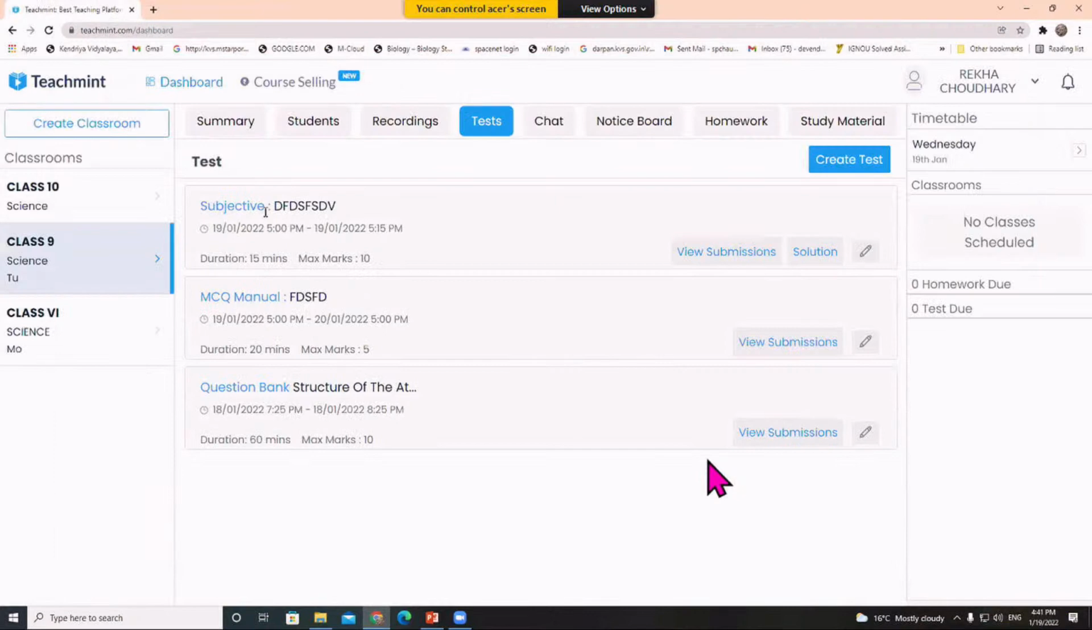Now you can see a subjective test is there, and I can view the submissions at any point of time from my dashboard. So this is all about test facilities in this web version.